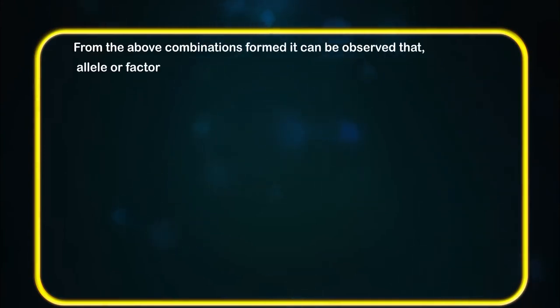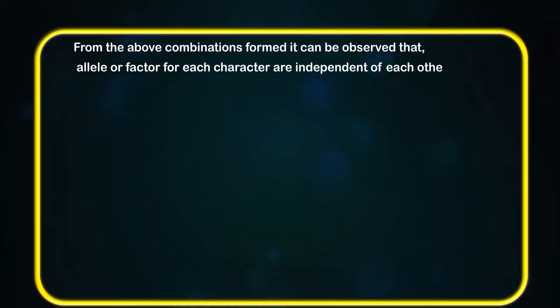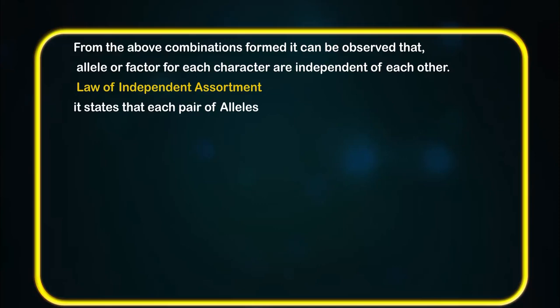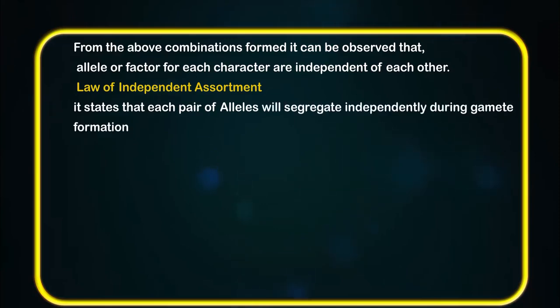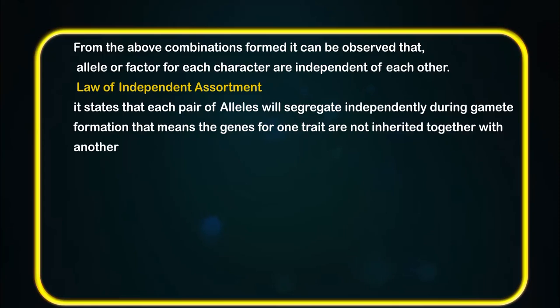From the above combinations formed, it can be observed that the allele or factor for each character are independent of each other. Law of independent assortment. It states that each pair of alleles will segregate independently during gamete formation. That means the genes for one trait are not inherited together with another trait.